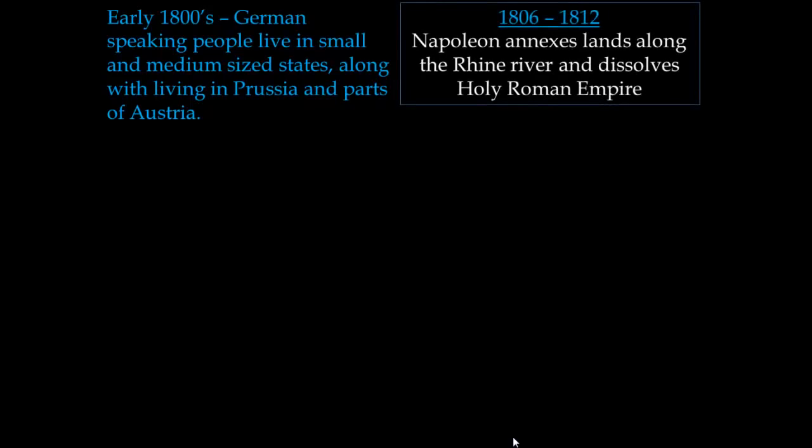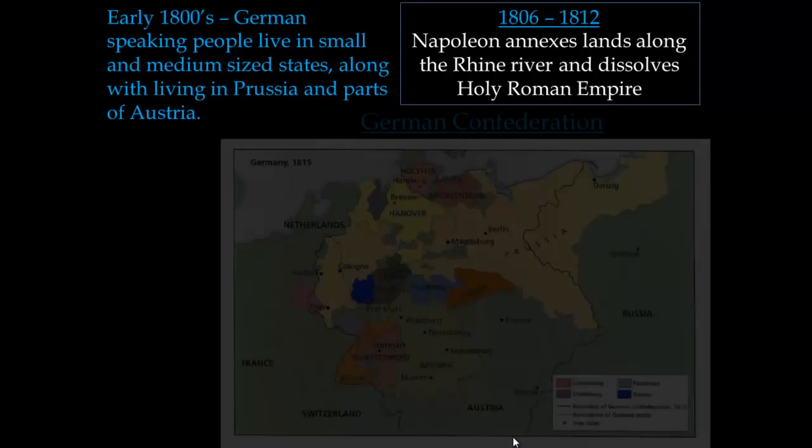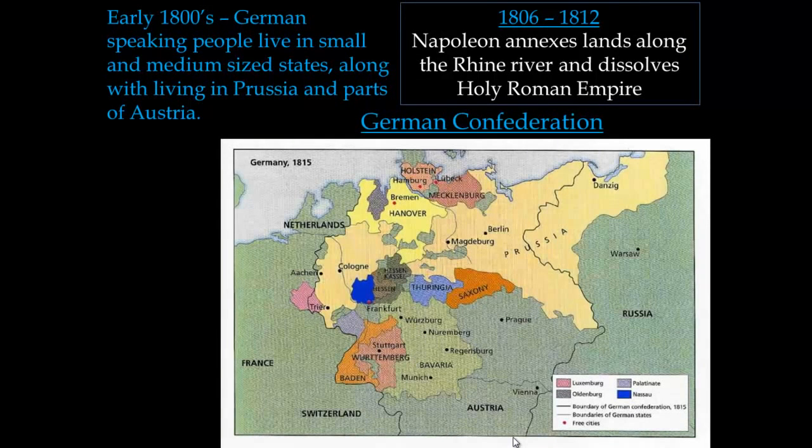Between 1806 and 1812, Napoleon, as we've talked about, annexes, meaning he takes, lands along the Rhine River. The Rhine is a river in the west of Germany, and he basically dissolves the Holy Roman Empire. The Holy Roman Empire at this time really was the combination of all those German states. And what happens in 1815 at the Congress of Vienna is the German Confederation, shown here, is created. So as you can see, these are all the little German states. We have small ones, and then you have Prussia, which is by far the biggest of the German states.